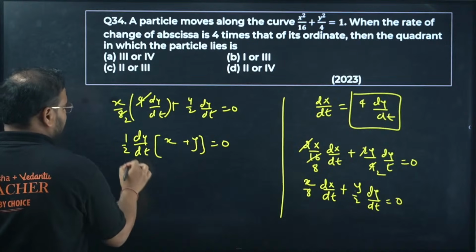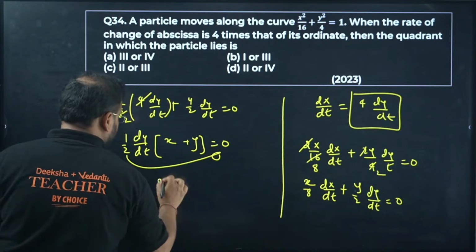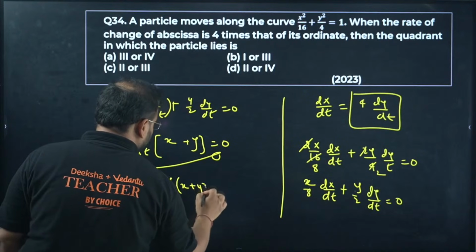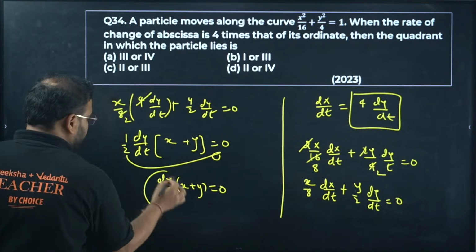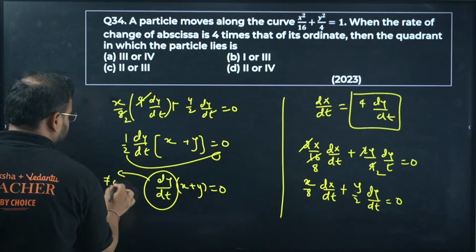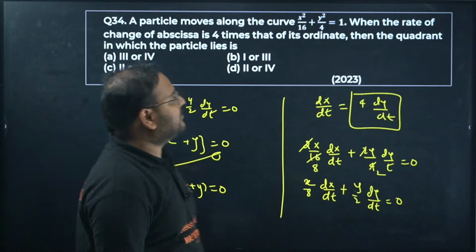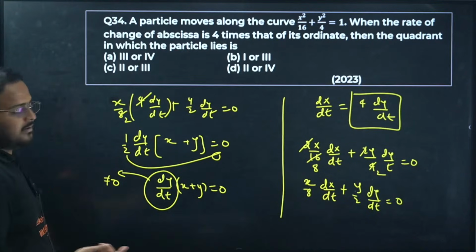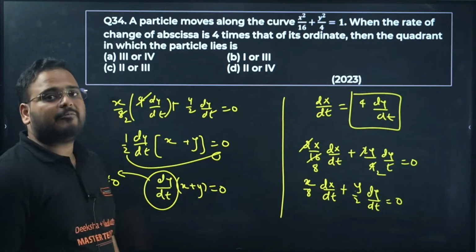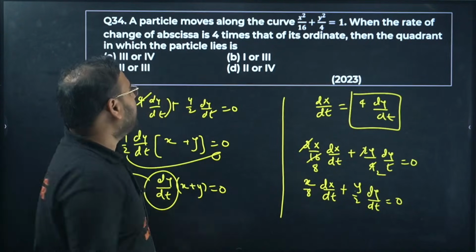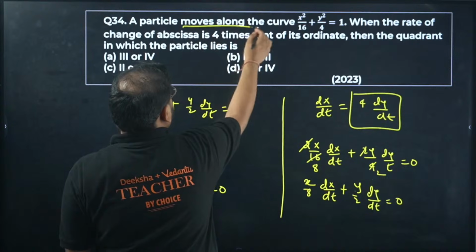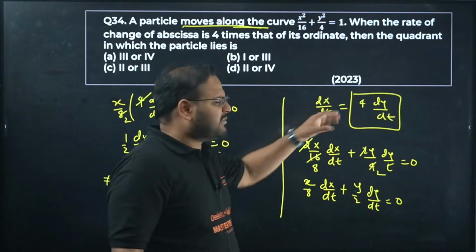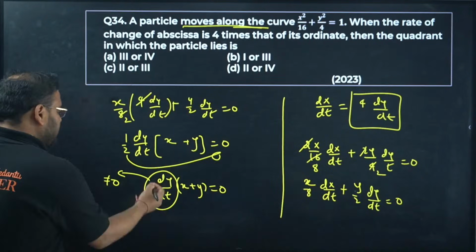I'll get dy by dt into x plus y is 0. This dy by dt cannot be 0, otherwise the change is 0 and the particle will not move, it will be at rest. But it says the particle moves along, and if this is 0 then dx by dt is also 0. So this is a non-zero value.